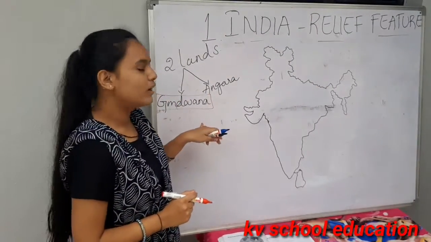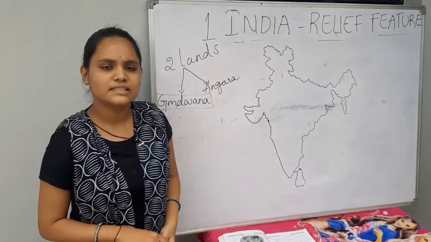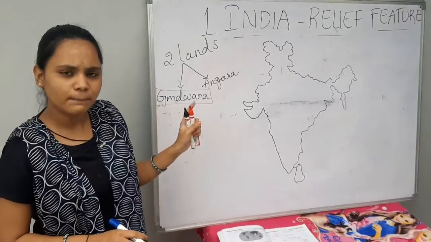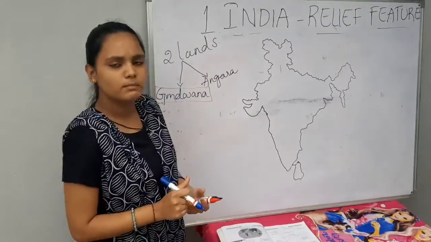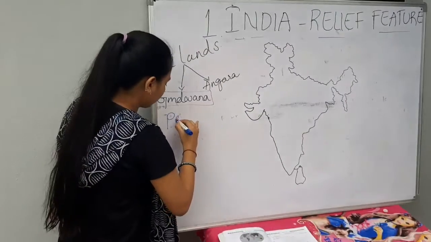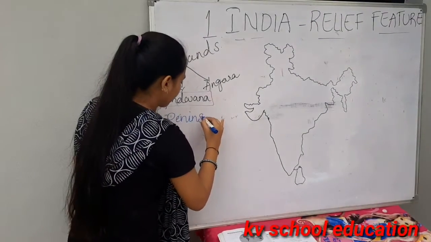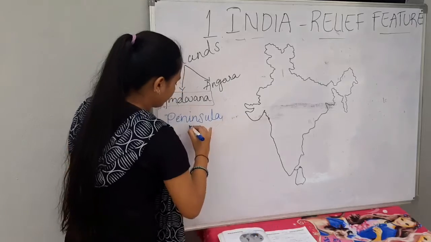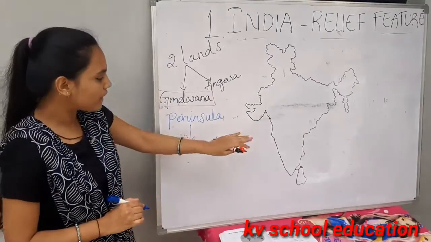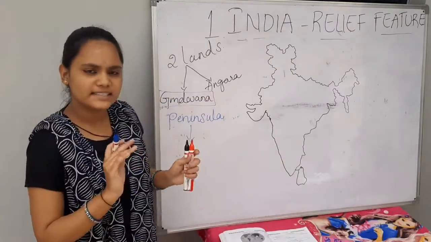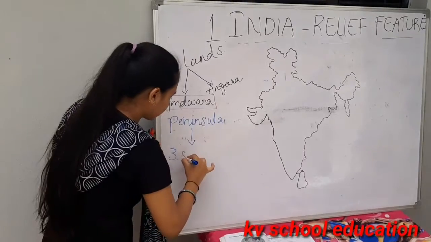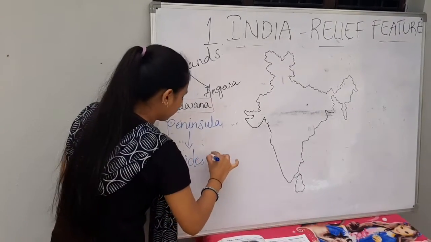Many people will say that India is a democratic country, and also that it is a peninsular country. So what do we mean by a peninsular country? Peninsular means that it should have 3 sides covered by water and 1 side land. Here, 3 sides water.